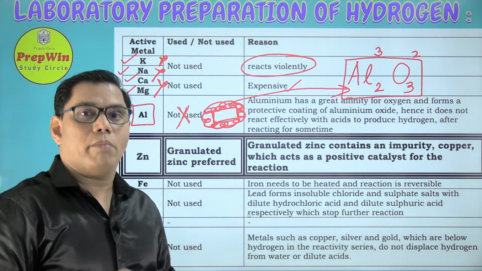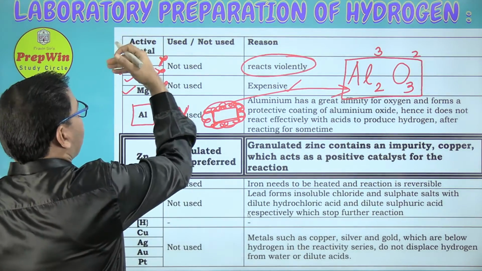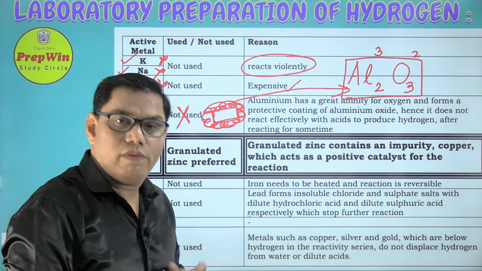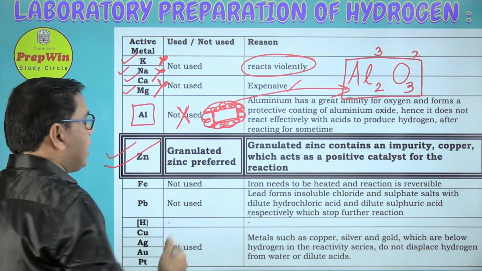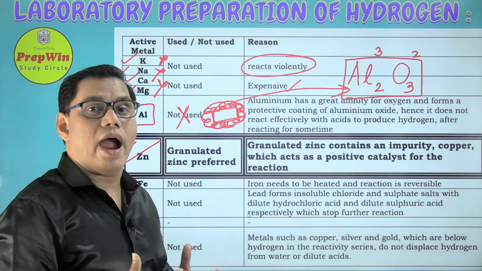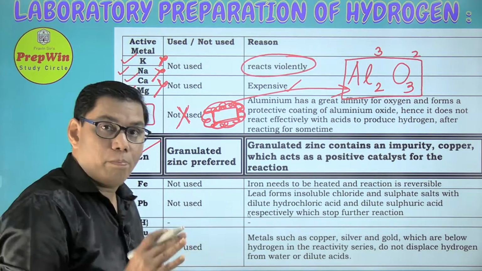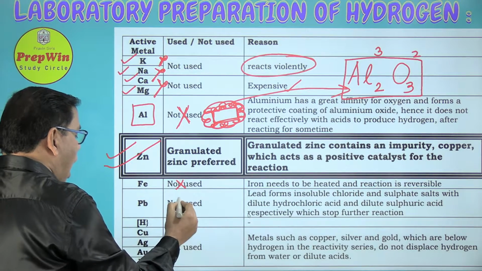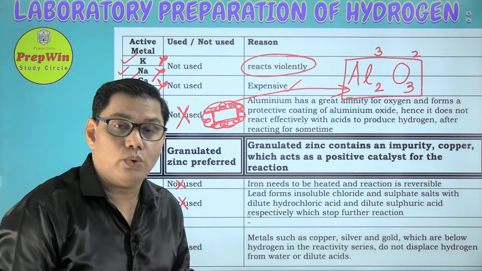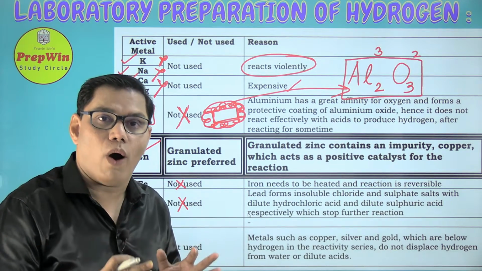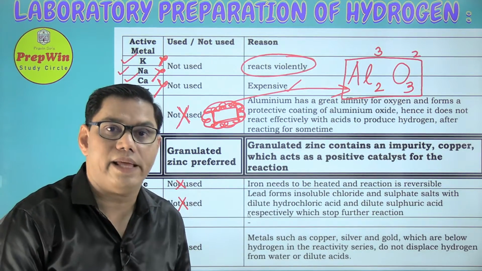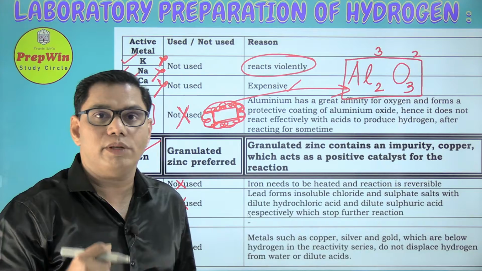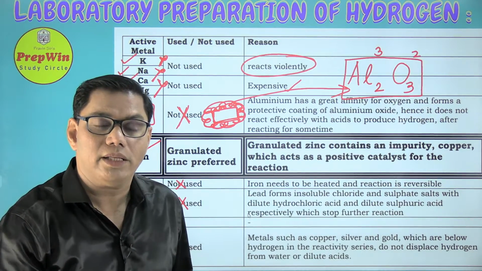Do you know the best choice for the laboratory preparation of hydrogen gas is zinc? We will talk about how this zinc is useful for preparation of hydrogen gas in a laboratory. But before that, let us discuss why we don't use iron and lead. And students, please keep in mind that all these questions can be asked in the examination. Why is iron not used? Why is calcium not used? Why is potassium not used?